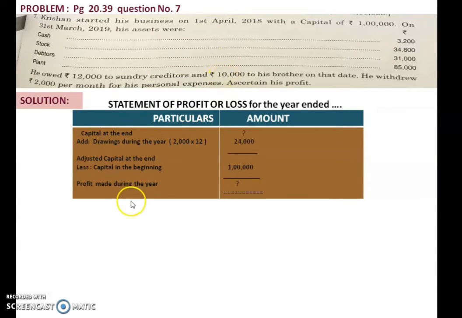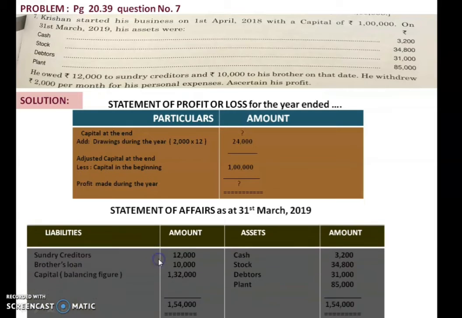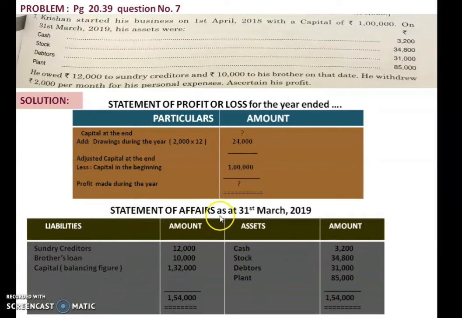So this is the format of statement of profit and loss account. You are supposed to find profit of the business during the year. To find the profit of the business, this amount is very essential, that is capital at the end as well as capital at the beginning is very much important. Capital at the beginning is given to you, but capital at the end is not provided. So that we have to find out. Okay, so what we have to do next? Next, you are supposed to prepare a statement of affairs as at 31st March 2019.